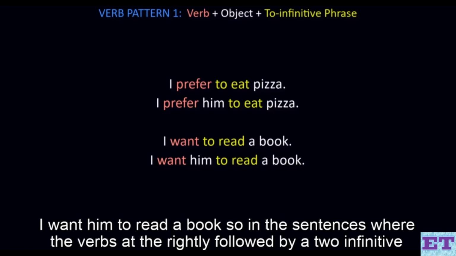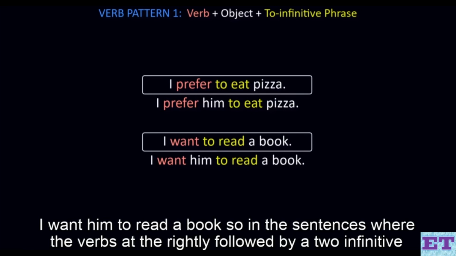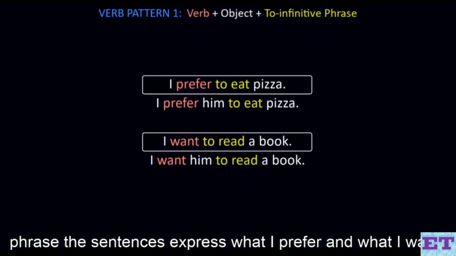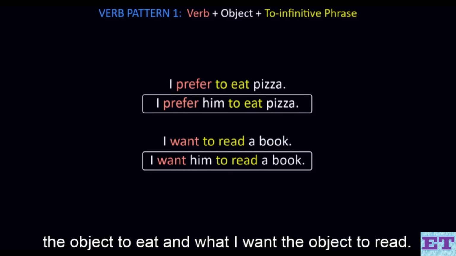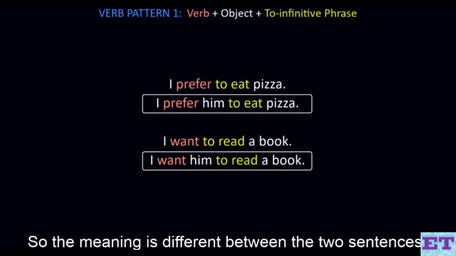So in the sentences where the verbs are directly followed by a to infinitive phrase, the sentences express what I prefer and what I want. However, in sentences where the to infinitive phrase follows an object, the sentences express what I prefer the object to eat and what I want the object to read. So the meaning is different between the two sentences.